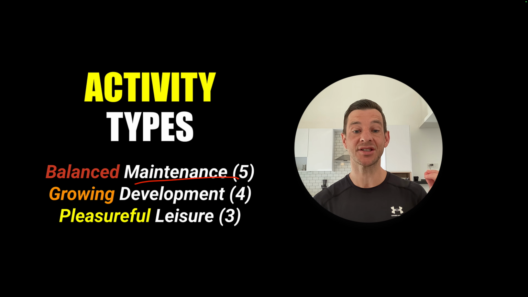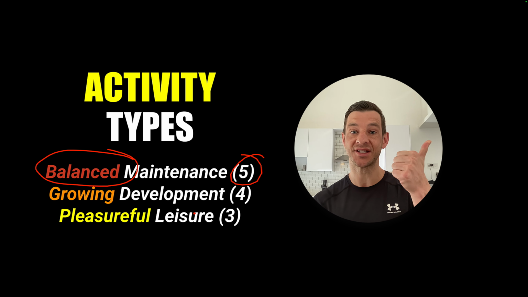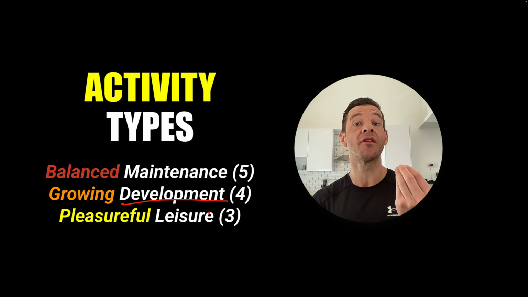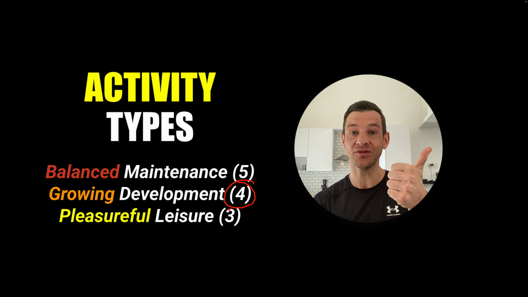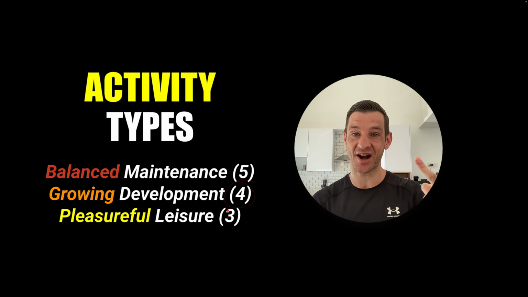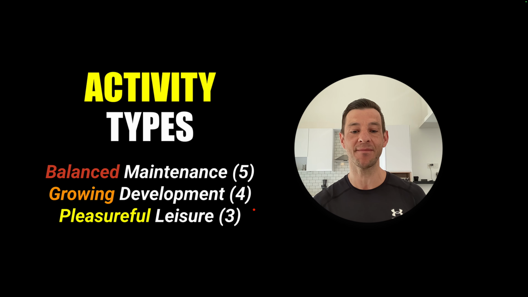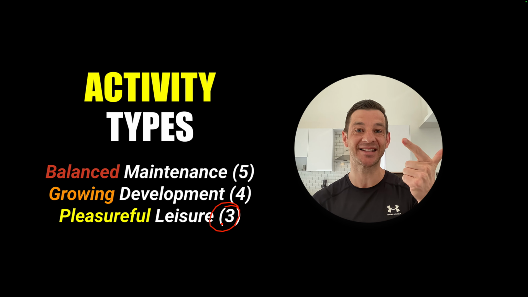Activities of maintenance are the source of our life's stability, of which there are 5: sleep, eat, walk, manage, and maintain. Activities of development or growth are the source of our life's purpose and satisfaction. There are 4 of them: solve, learn, serve, and train. Activities of leisure, when done right, are the primary source for our life's enjoyment. There are 3 of them: entertain, connect, and play.